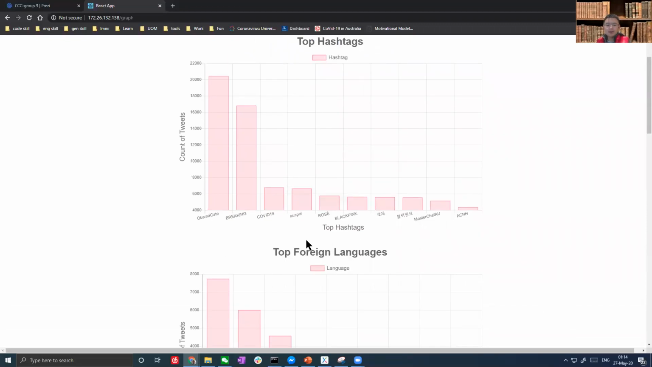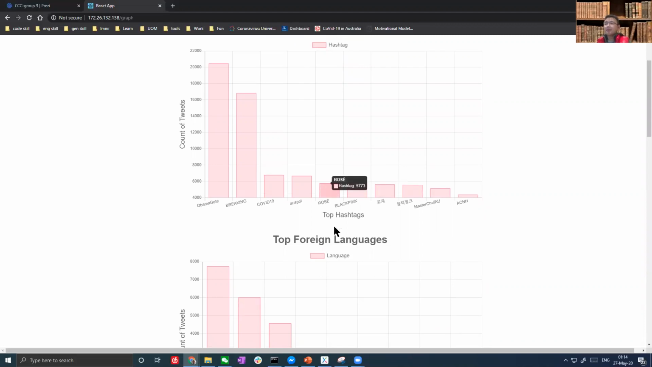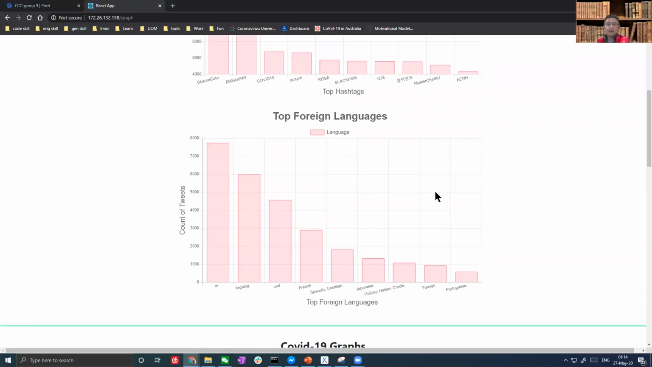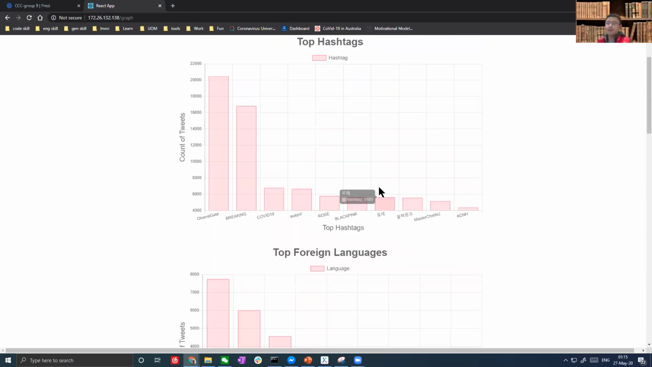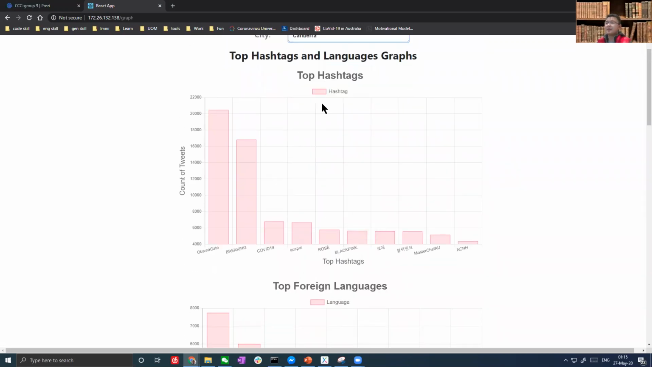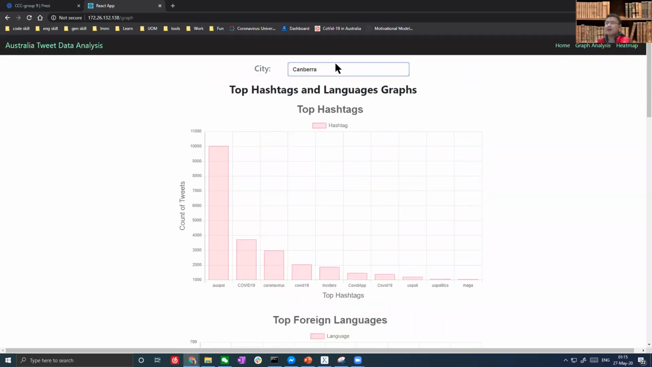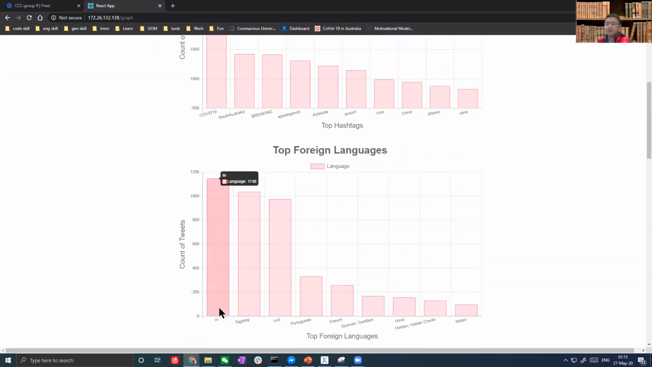The second chart we can see is about top foreign languages used in tweets in different cities. Here, what we find is that Hindi, which we marked in the chart, is being used the most in most of the cities. For example, as you can see, in Canberra and in Adelaide as well. And we also find Tagalog is very popular as well.